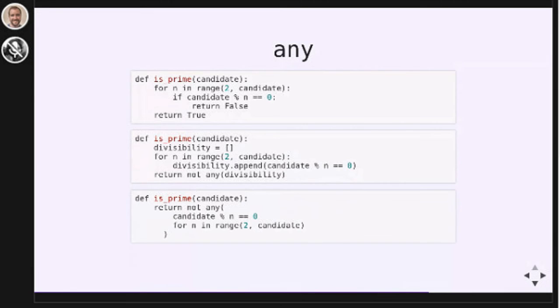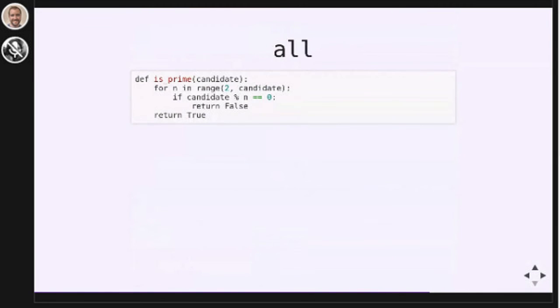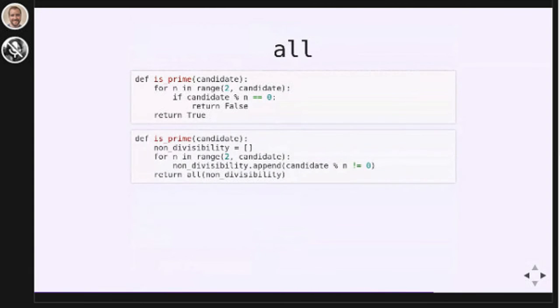Now, any is a little bit awkward to solve this problem because that not any is hard to read. Let's look at solving this with all. So we've got the same code we started with before, and we're going to use the all function here. So notice we don't have divisibility as our list, we have non-divisibility, and we've flipped the condition. Candidate modulo n equals 0 is now candidate modulo n does not equal 0. So we flipped that condition so that we could use all.